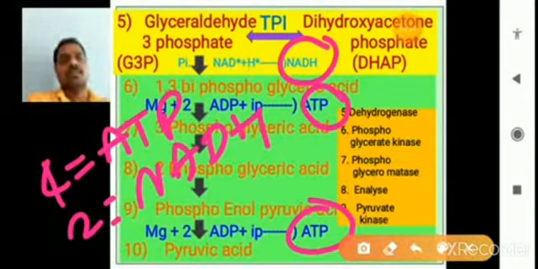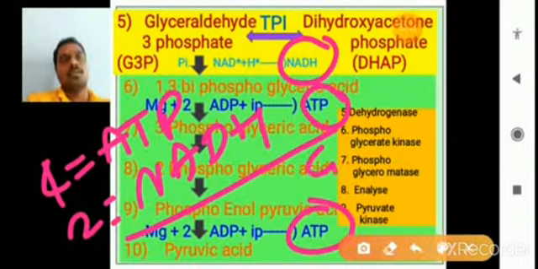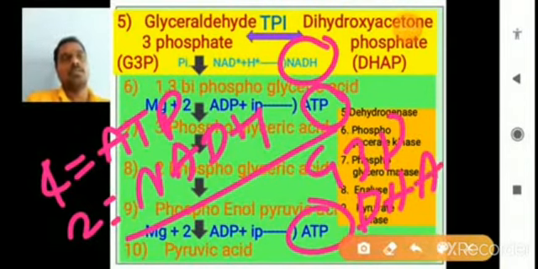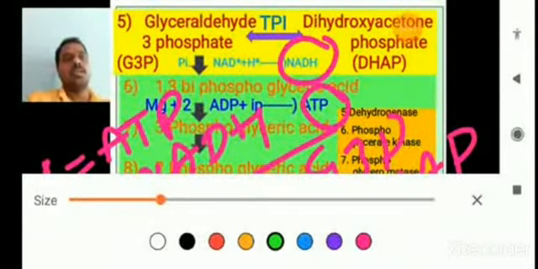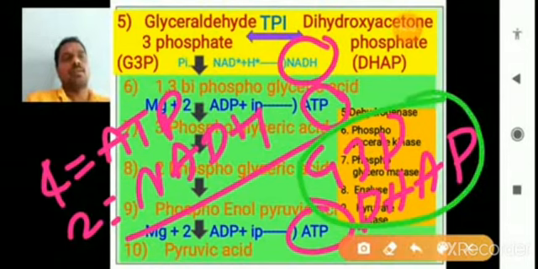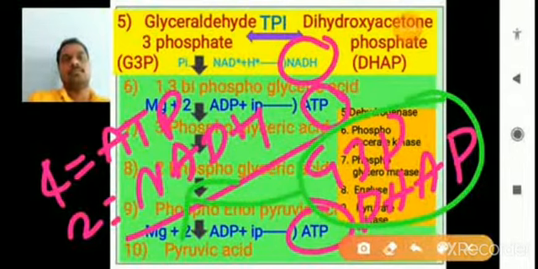So from glyceraldehyde 3-phosphate and dihydroxyacetone phosphate, these two are very important for the production of 4 ATP and 2 NADH, right?